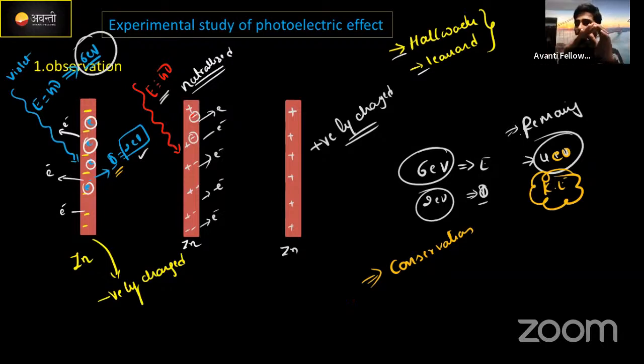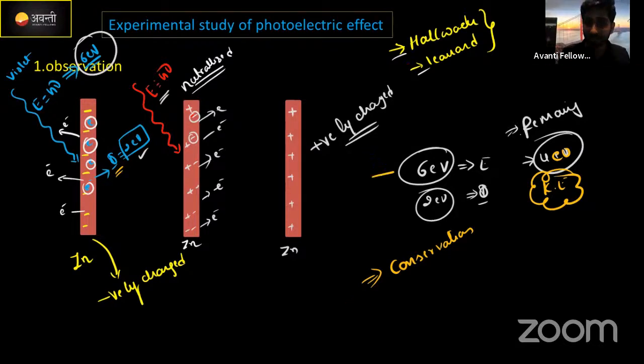It will not be destroyed, and we can't create extra either. That's the conservation of energy statement. Energy can neither be created nor destroyed, but it is transferred from one form to another form. The same thing happened here.